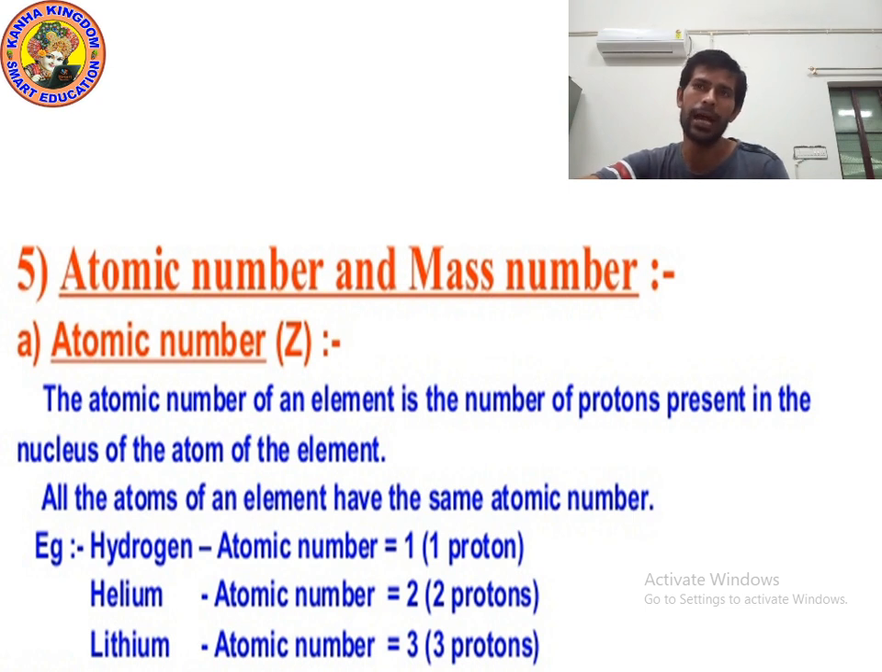If I talk about carbon, how many protons are present in carbon? 6. So the atomic number will be 6. If I ask you about oxygen, how many protons are present in oxygen? 8. So the atomic number will be 8. How many protons are present in lithium? 3. That's why the atomic number will also be 3. I hope you understood. Now let's move on to the next point.